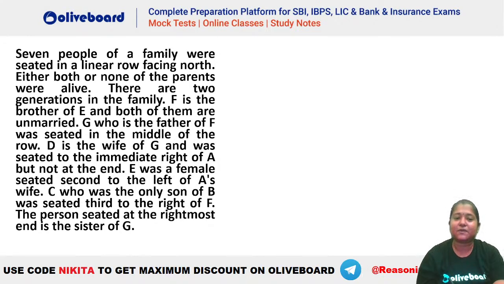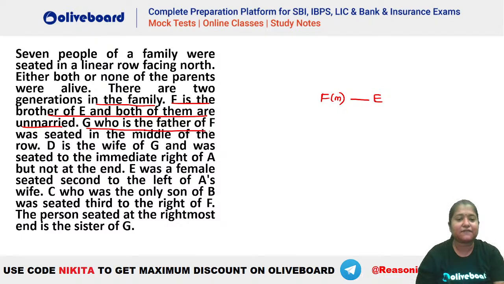You can see 7 people of a family are seated in a linear row facing north. Either both or none of the parents are alive. There are 2 generations in this family, right? So there should be only 2 generations. You cannot have a third generation in here. Now F is the brother of E and both of them are unmarried. This is given here. So F is the brother of E. Let's draw this. F is a male person. He is the brother of E and both of them should be unmarried here.